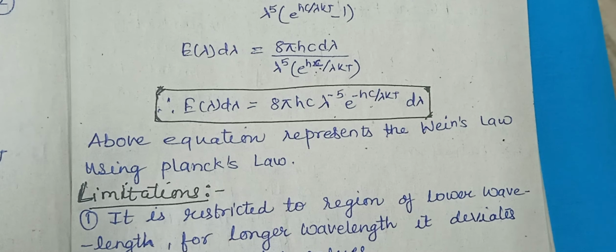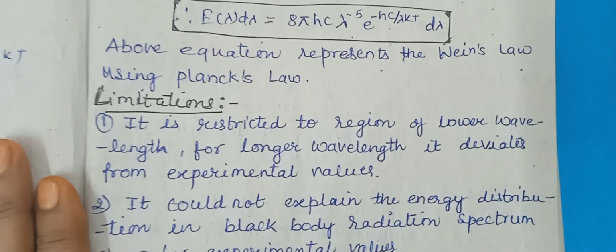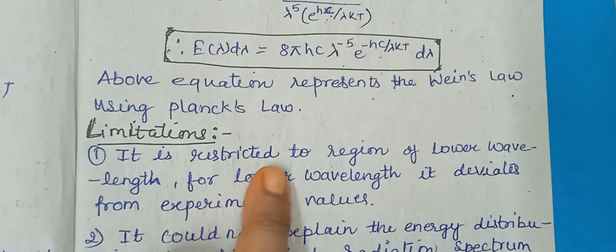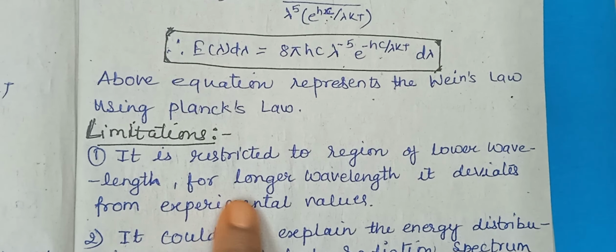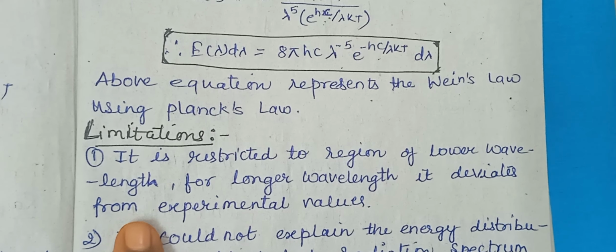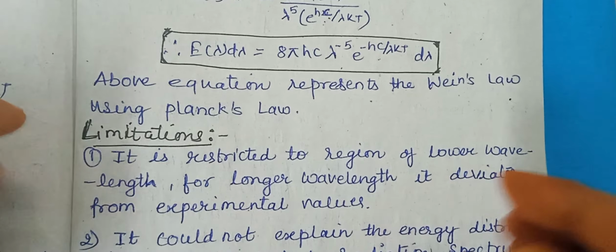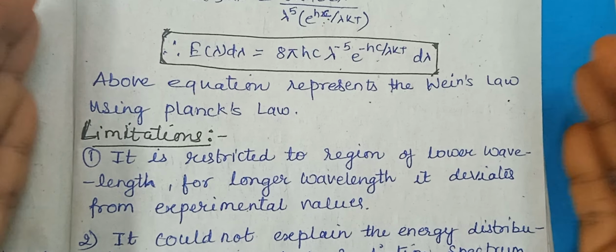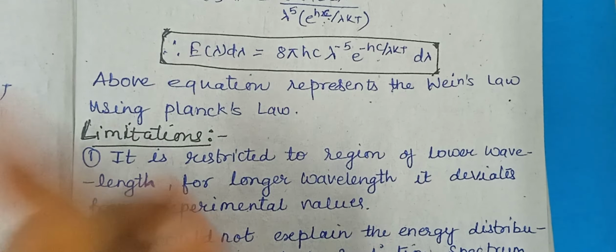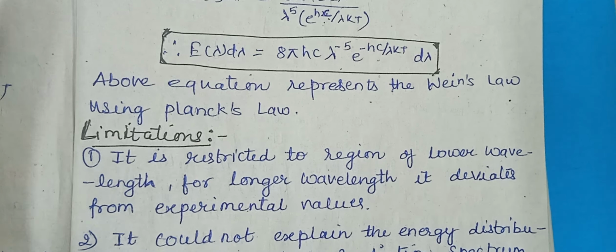Now limitation. What is the limitation? First, it is restricted to the lower wavelength. For the longer wavelength it deviates from the experimental value, means this is only for lower wavelength region. Longer wavelength it will not work.